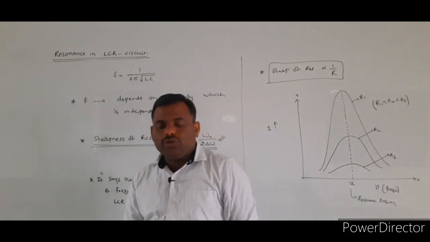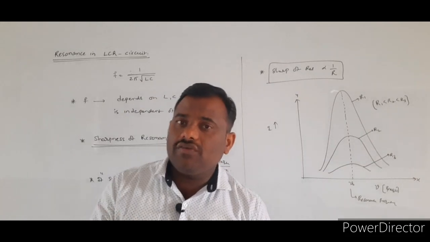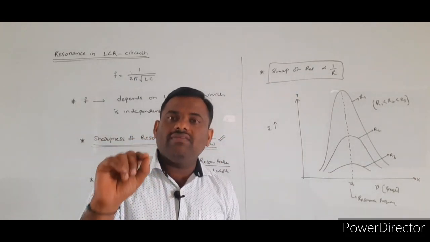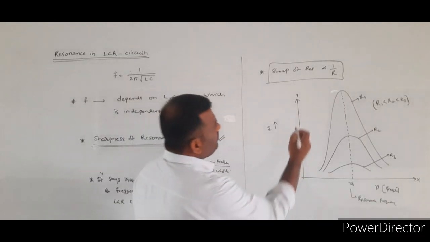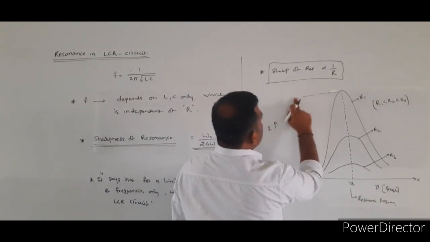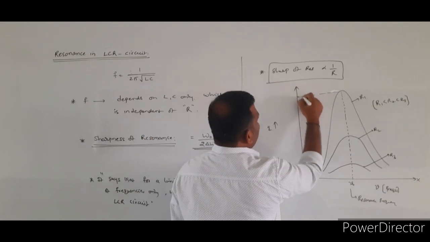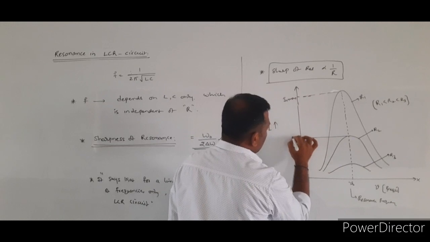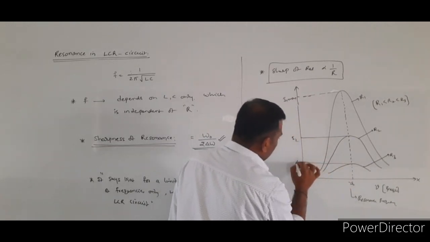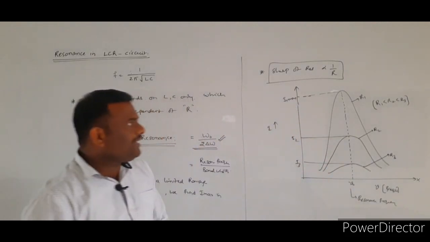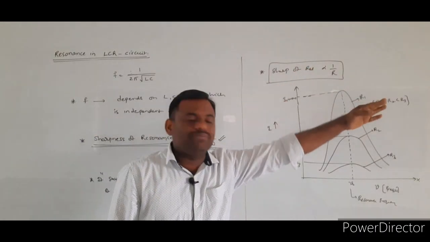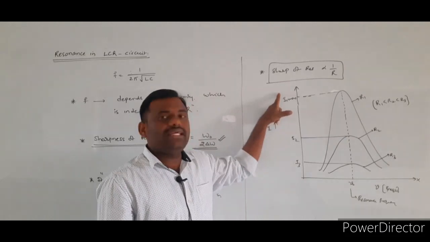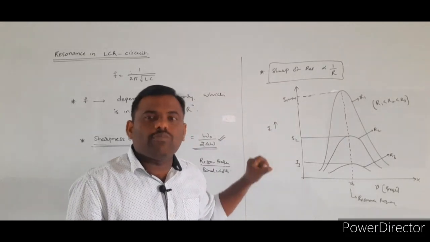In general we know that whenever the resistance value is small, the current will be maximum. So if you observe this graph, this is I1 maximum, this is I2 maximum, and this is I3 maximum. Because the R3 value is the largest, its maximum current will be the minimum. So I1 is the larger value and I3 is the smaller value.